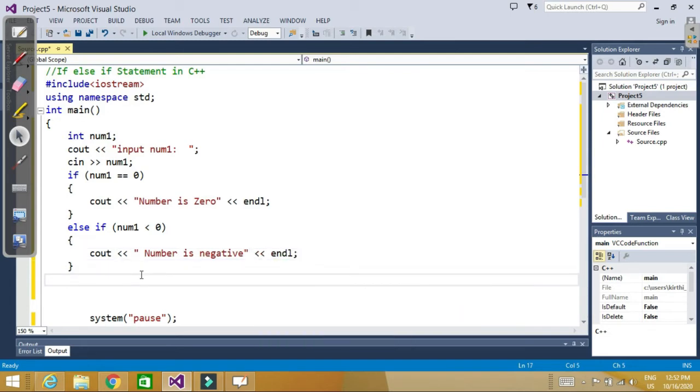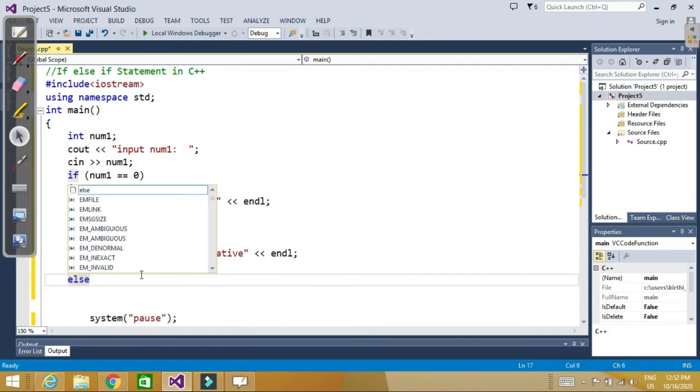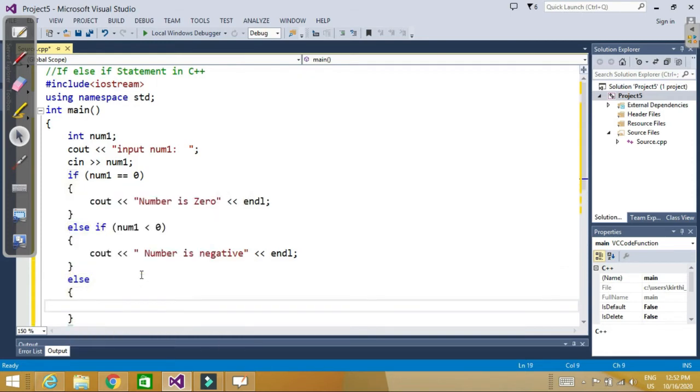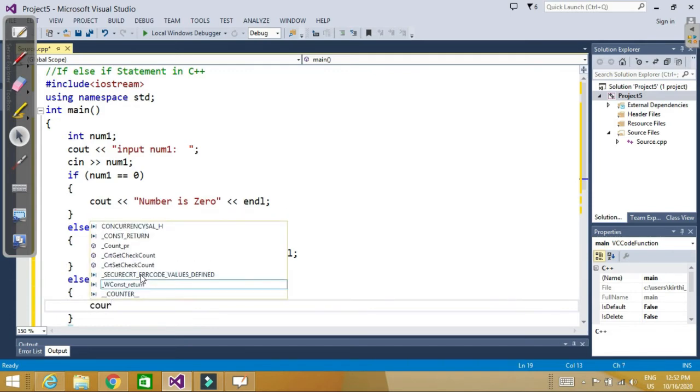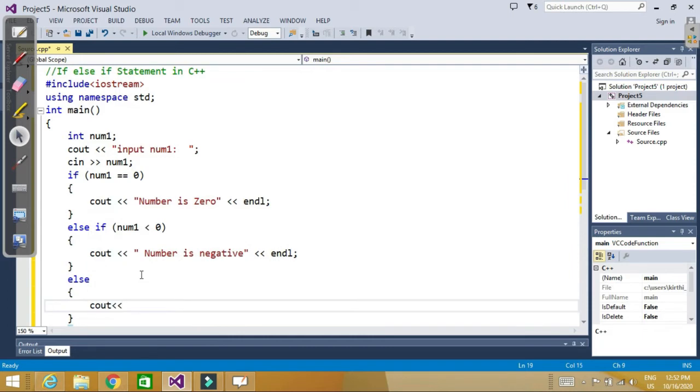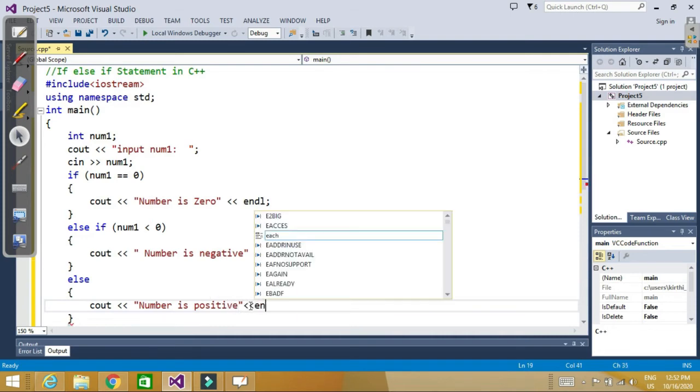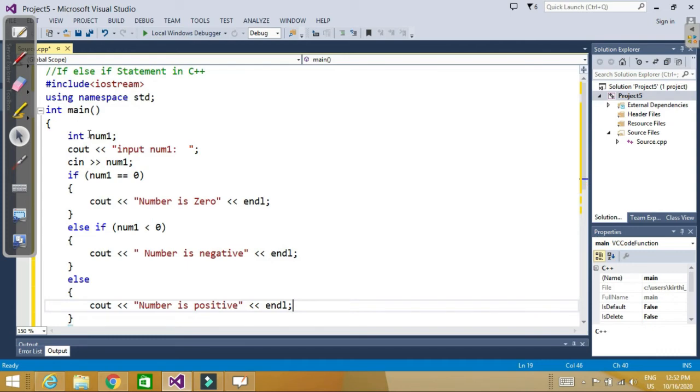And finally we have another thing, else. There is no need to give a condition, because if the number is not equal to 0 and not less than 0, then the number will be greater than 0. So cout number is positive, endl. Now let's run this program.